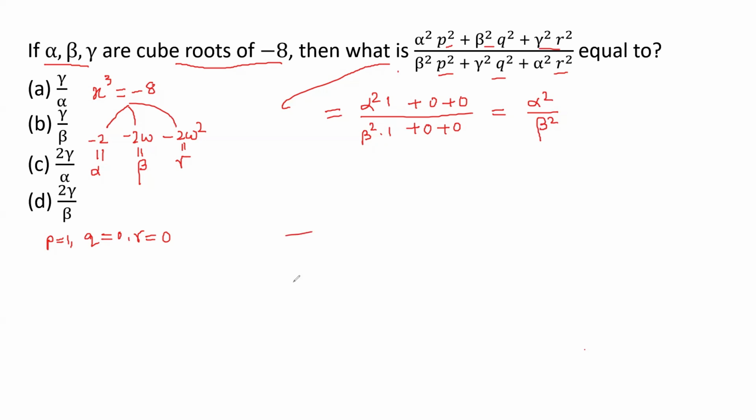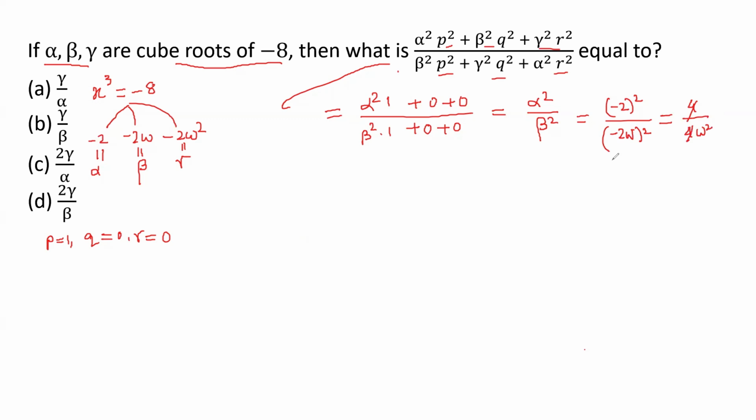Now, in the options, alpha square by beta square is among them. Let's put in the values. Alpha square is going to be minus 2 whole square. Beta square is going to be minus 2 omega whole square. If you square, this would be 4 and this would be 4 omega square.